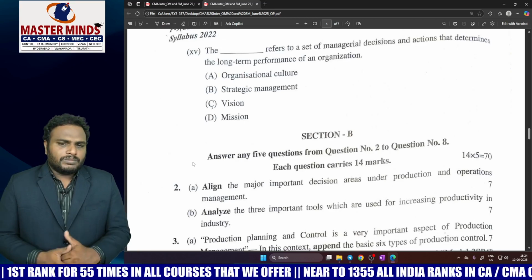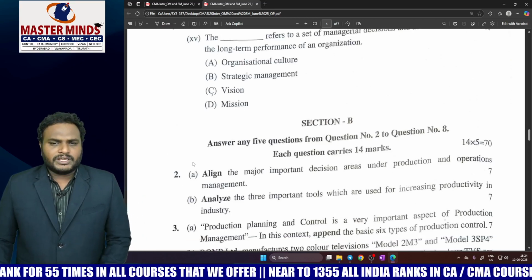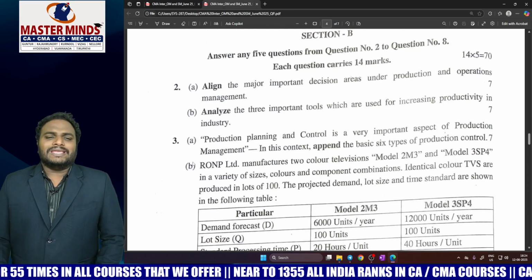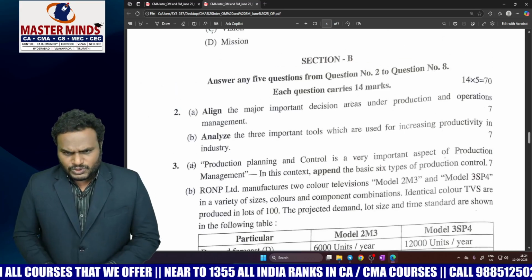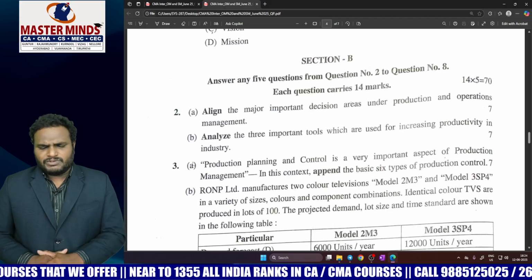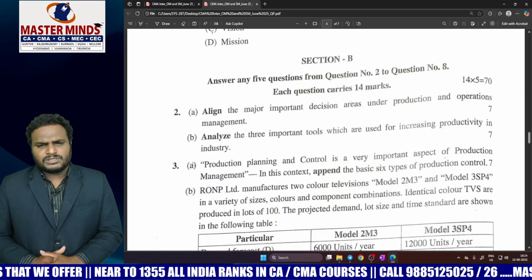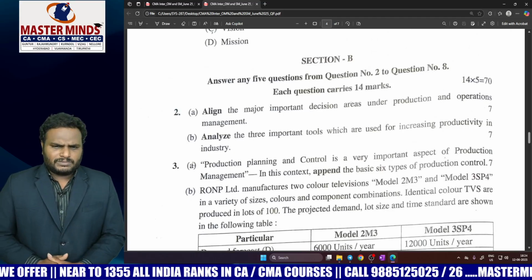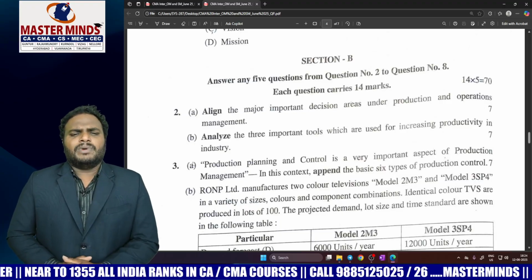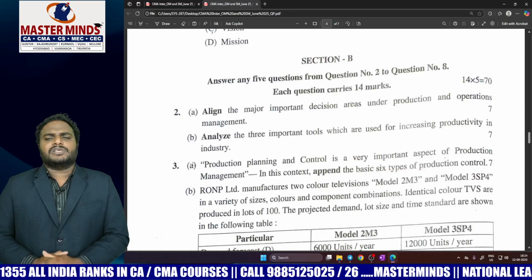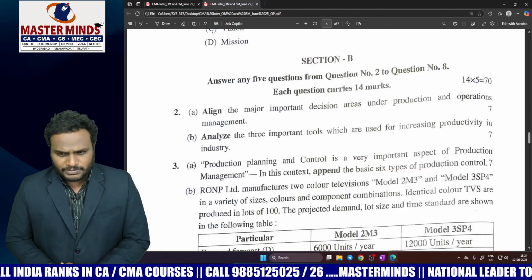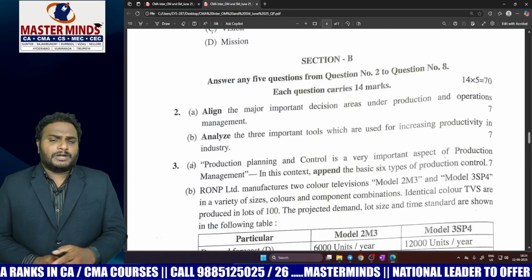Now, come to the next part, that is Section B, 2A. This is the first question from the guess questions released by Masterminds. This is the first theory question in that. Please go and verify. This theory question is from the first chapter, major important decision areas under production and operation management.